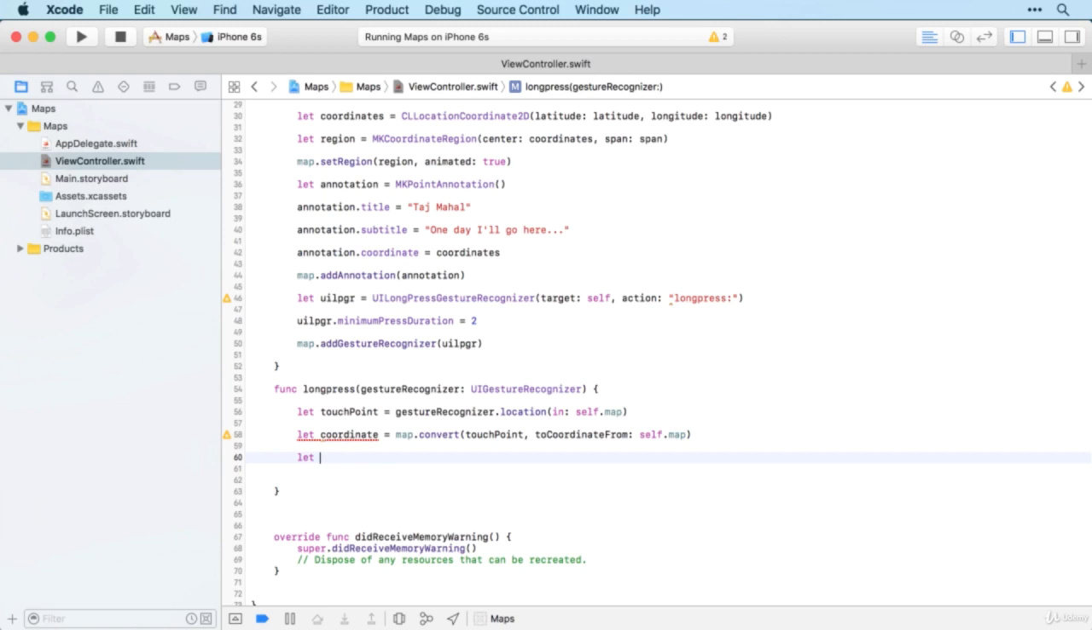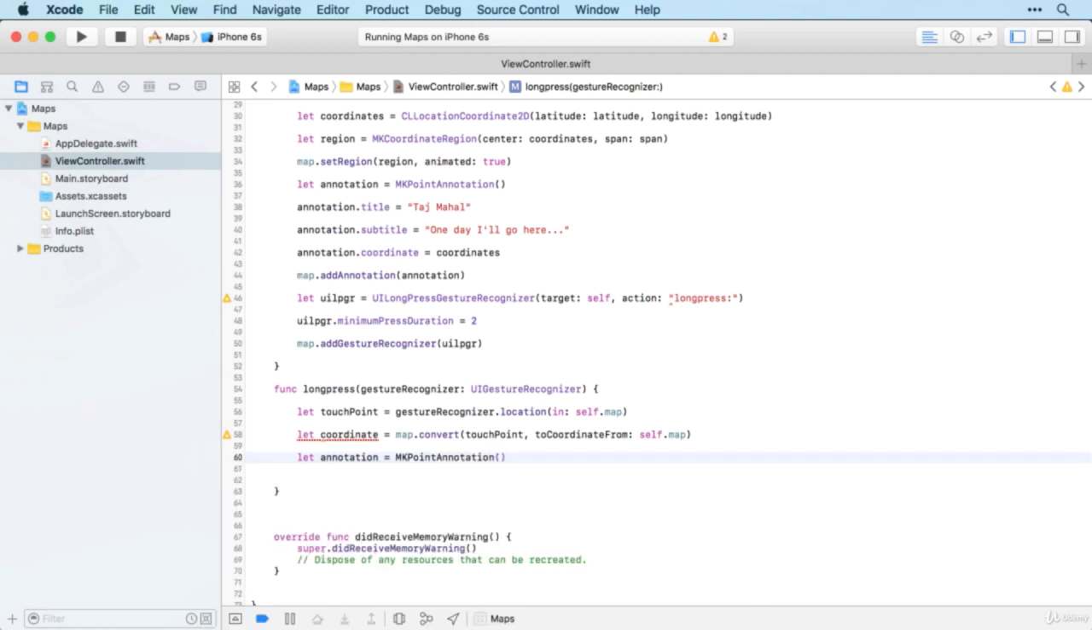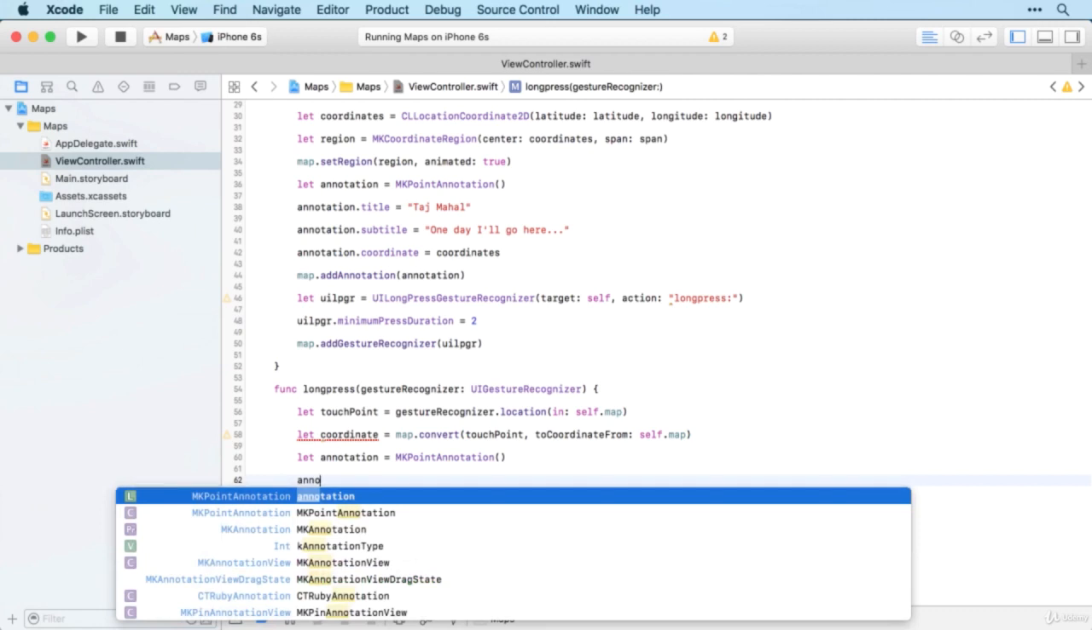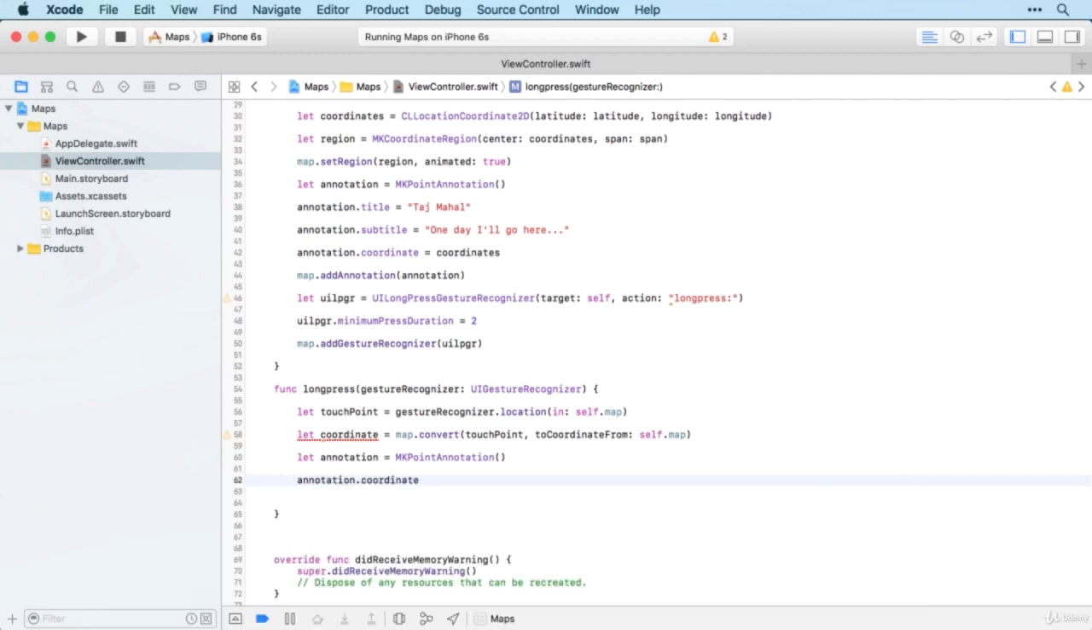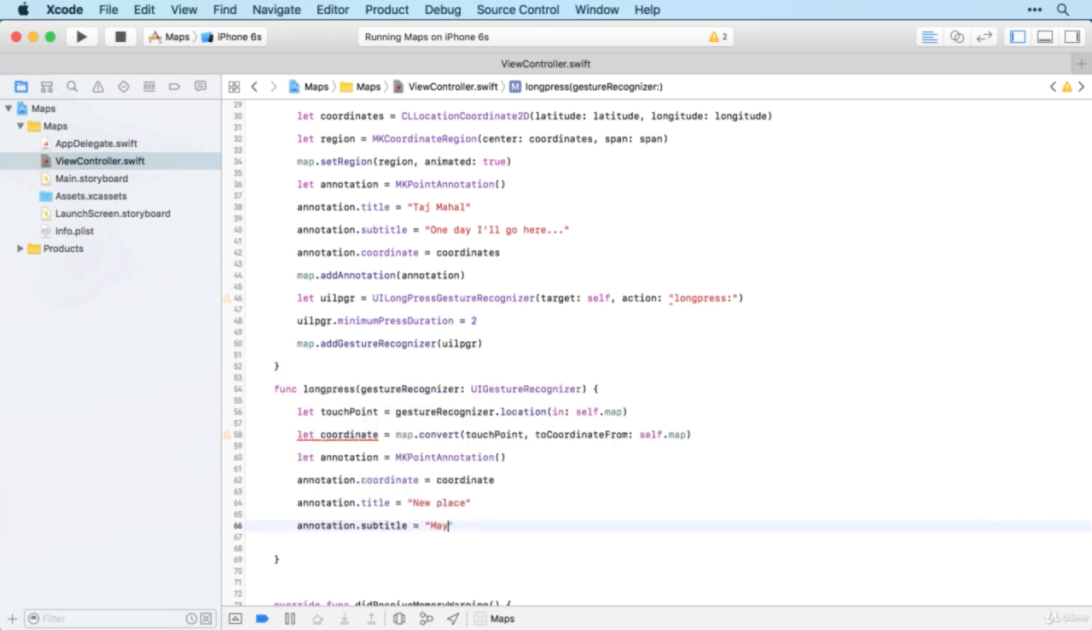Then it's just a matter of creating a new annotation, MKPointAnnotation, setting the coordinate. That's just going to be coordinate, and then setting the title and subtitle. So we'll call it New Place. Subtitle, maybe I'll go here too. And then finally adding it to the map.